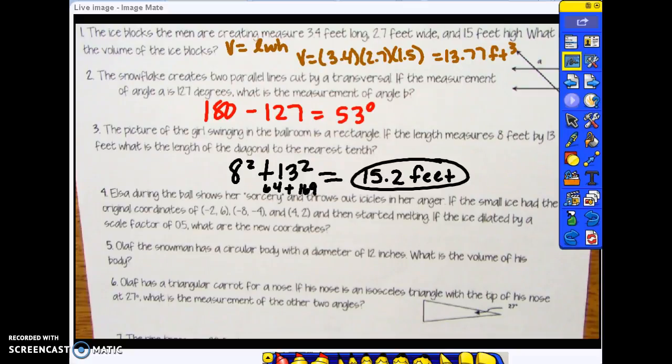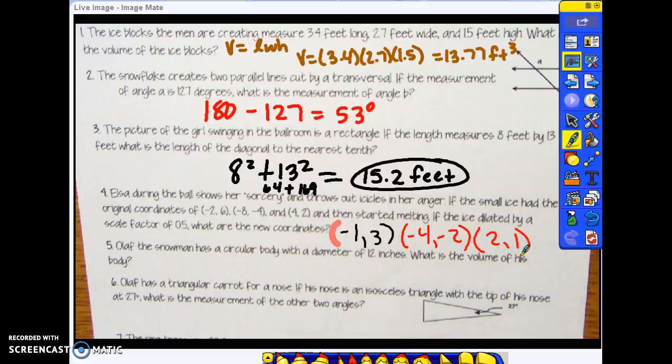Number 4, Elsa during the ball shows her sorcery and throws out icicles in anger. If the small ice had the original coordinates of (-2, 6), (-8, -4), and (4, 2) and then started melting, if the ice dilated by a scale factor of 5/10, what are the new coordinates? All we have to do is multiply these numbers by 5/10, and we will get (-1, 3). For (-8, -4), we will get (-4, -2). And for (4, 2), we will get (2, 1).